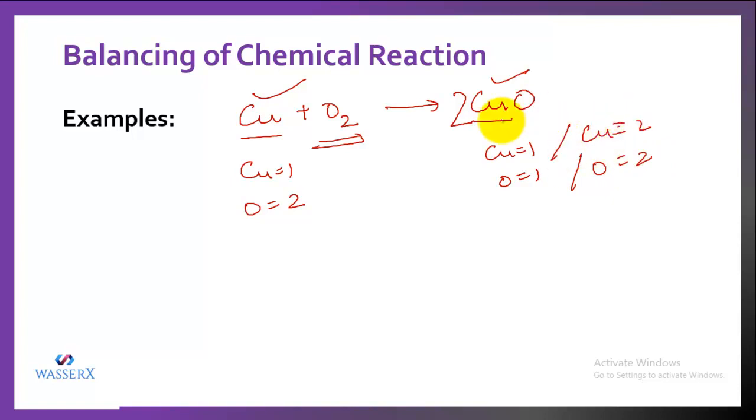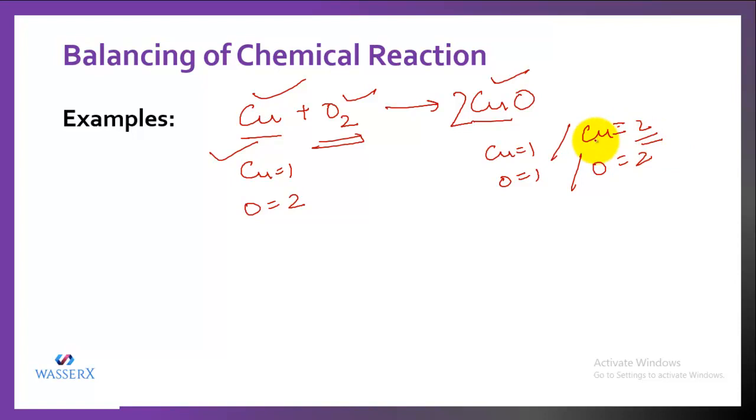When you balance like this, please make sure that you cross-check the equation. So now let us cross-check. Oxygen is balanced in this case now. But what happened to copper? Copper is 1 on the left hand side, but now on the right hand side, after balancing oxygen, it has become 2.